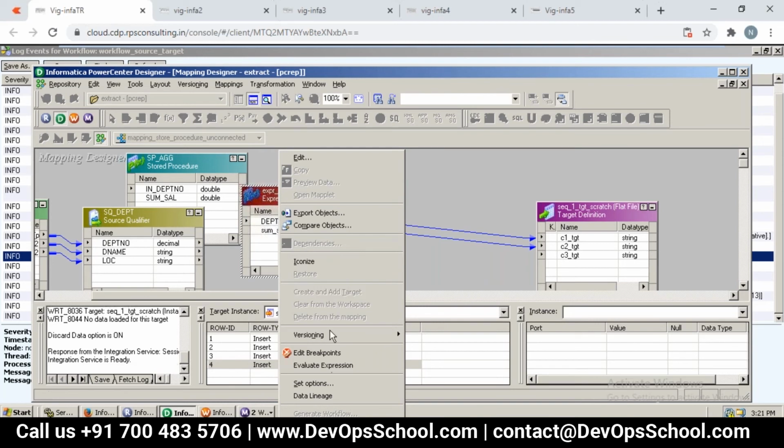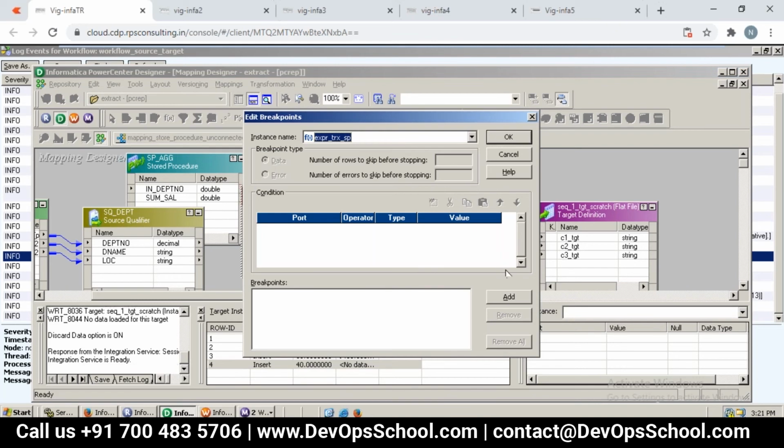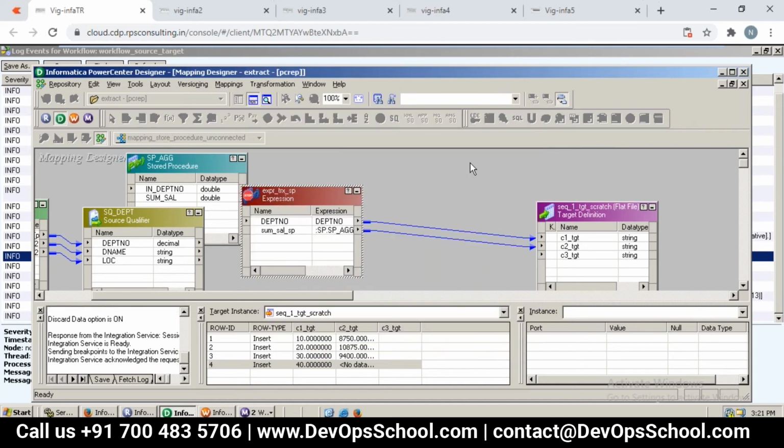Clear, right? For example, I'm just trying to set a breakpoint. Let's say Edit Breakpoints. Yeah, here we can just add a condition. I've just added the condition, right? So click on Add here. Now department number is equal to, let us say, a constant value, let us say 20 for example. So that's it. Probably you can do it, and then say OK. Now can you see here there is a red circle, within that you can see a stop label, right? This is where we have set the breakpoint.